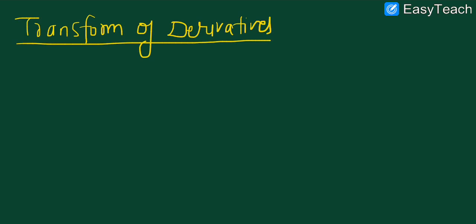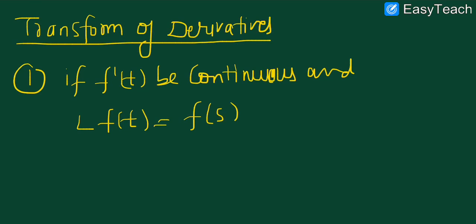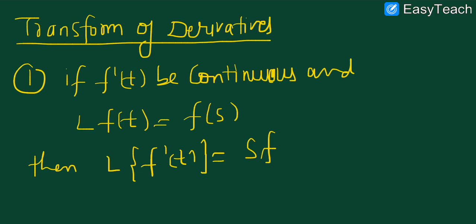So according to the condition that if f dash t is continuous, and the Laplace of f(t) is F(s), then the Laplace of f dash t will be given as sF(s) minus f(0).